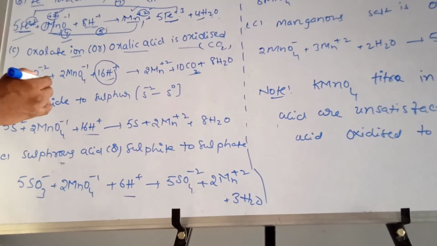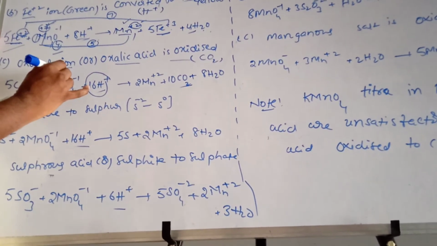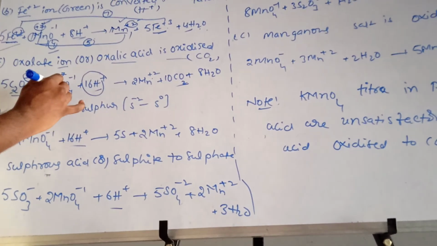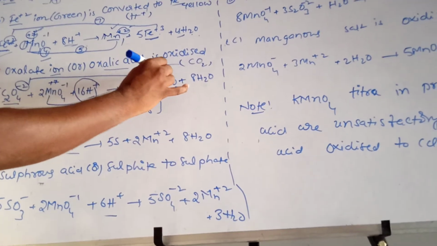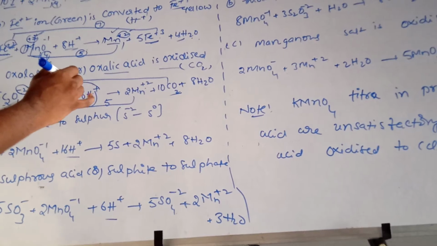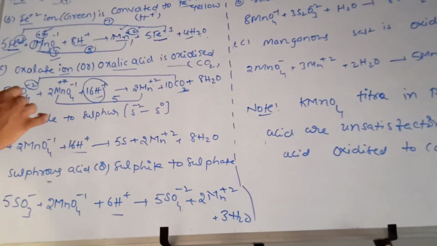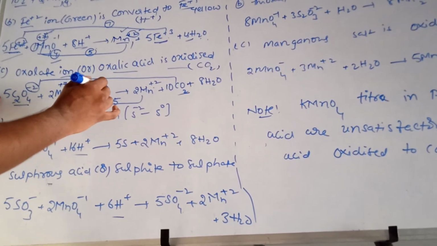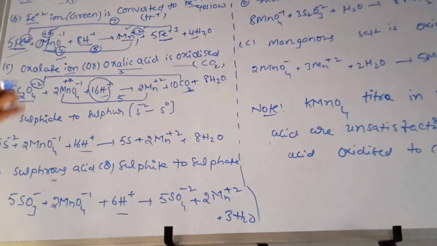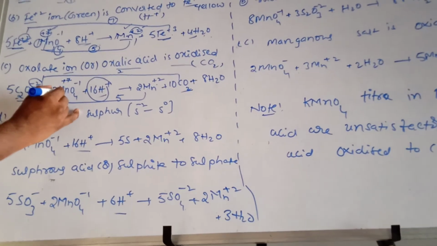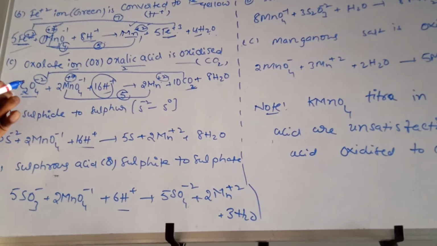See here, charge minus 2, here plus 7, here plus 2, the difference is 5. Here the difference you will get 2. Okay, here plus 7, here plus 2, difference is 5. The 5 you will write right here.